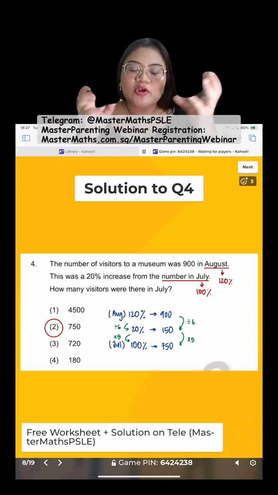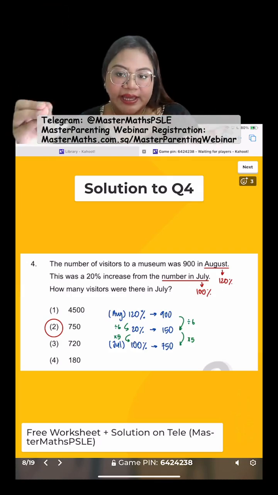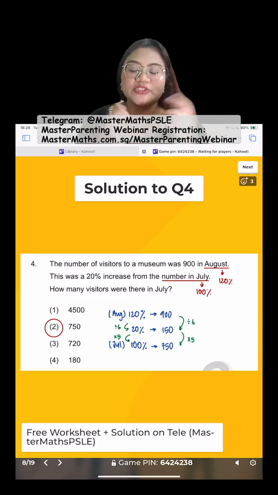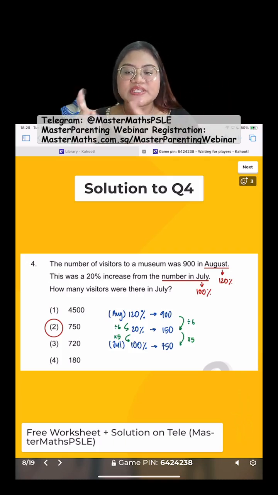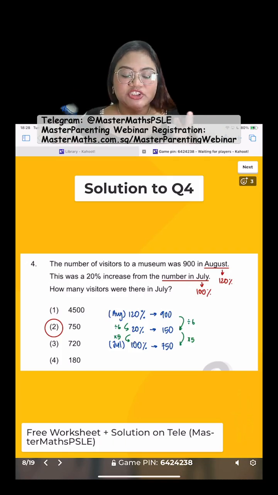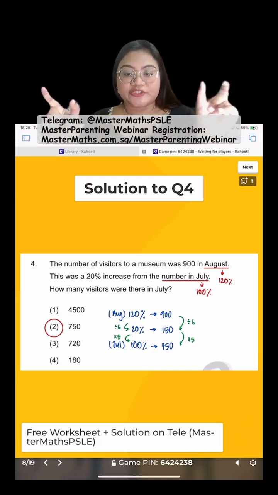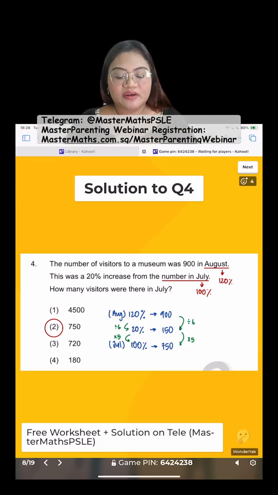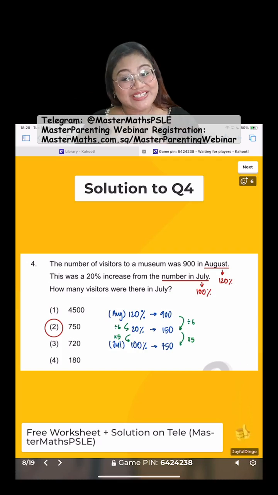So I'm comparing August to July. July should be our 100%. August will be 20% more, which is 120. So using the arrow method, or you can just take 900 divided by 120, multiply by 100. Any way you want to do it, as long as you relate 900 to 120, and later on find 100%, you will get the correct answer of 750.